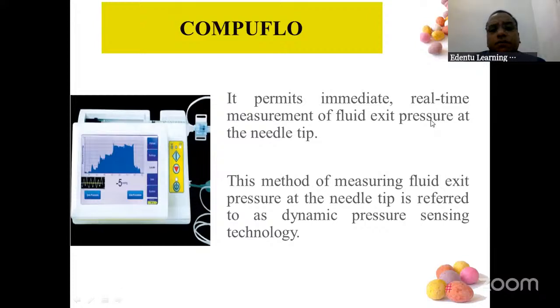Next one is CompuFlo. So computer flow, they have taken the name from there. So this is again one advance. It permits immediate and real-time measurement of fluid exit pressure at the needle tip. So you have got the needle tip. What is the pressure with which the solution is going inside? That will be audited here and reflected on the screen.